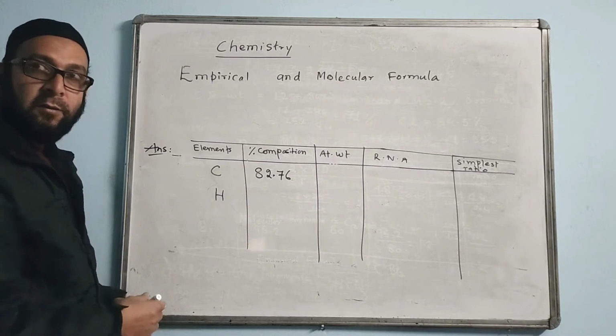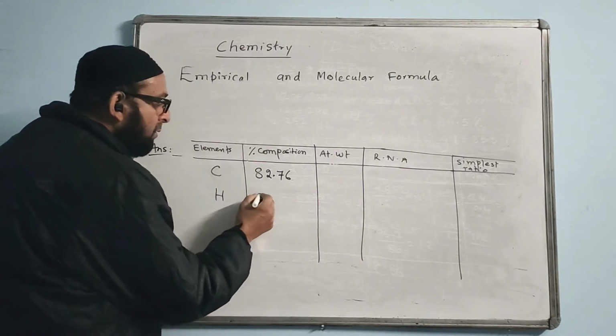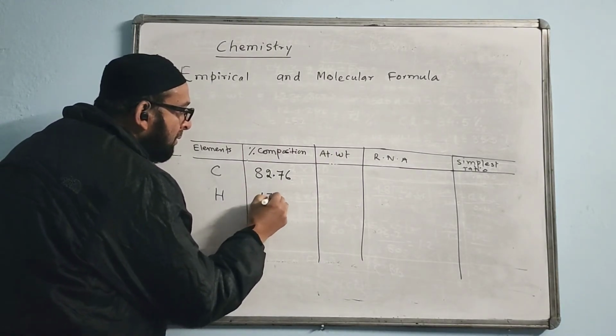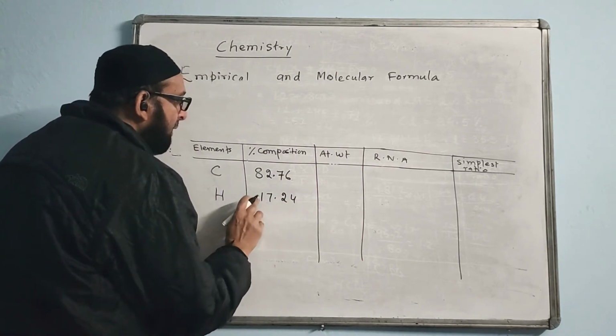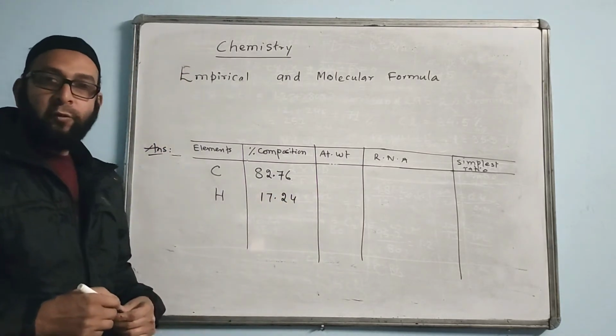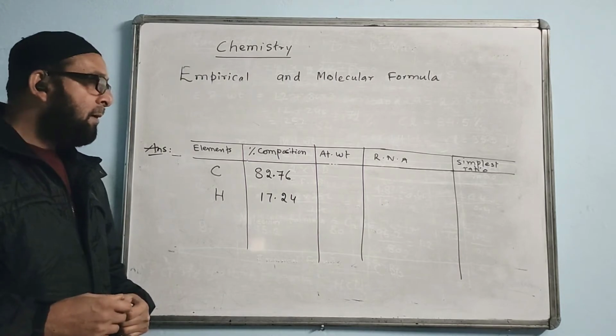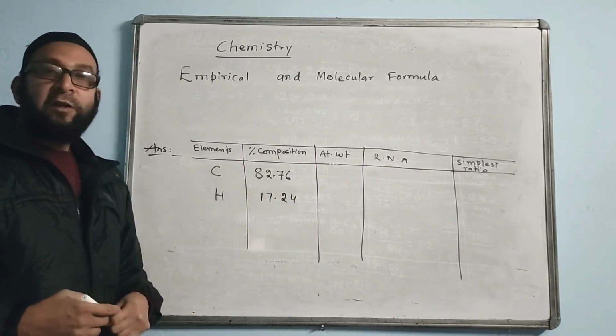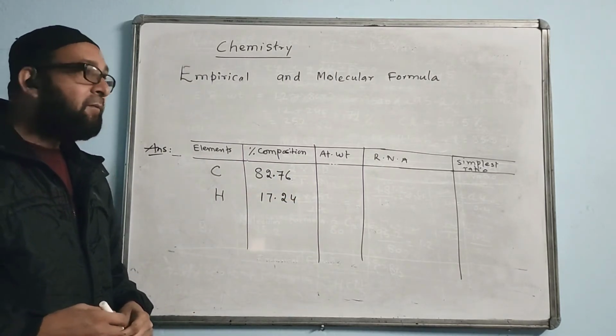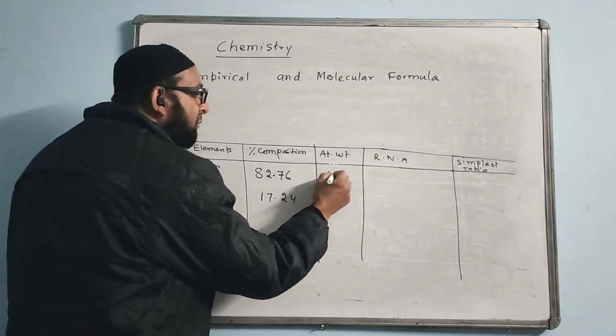100 minus this. What is the answer? 17.24. Yes, 17.24. Now we'll calculate atomic weight. Sorry, the atomic weight is already given in the question. This is 12, this is 1.